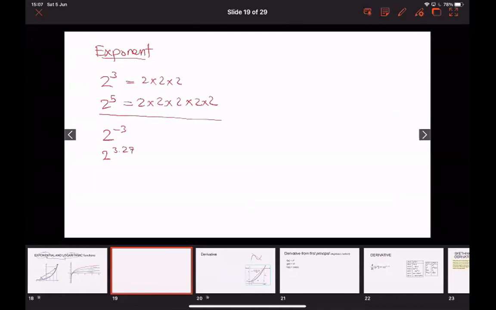Anyone? My question is, how do we understand the exponent? What are they exactly? If you say the exponent means the number of times we multiply the number by itself, if that is the definition, then how can we define this guy, for example? How can we define them? Actually, I'm not interested in the value of 2 to the power minus 3 right now. You can of course tell me it is going to be 1/8 or something, but I just want you to expand this thing, because we want to understand the fundamentals, right? So anyone, how can we understand them? How can we define 2 to the power minus 3 or 2 to the power 3.27?